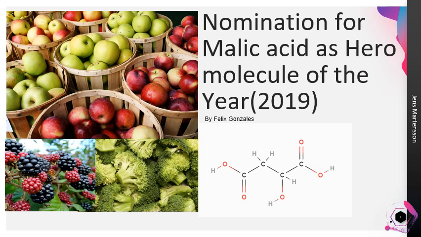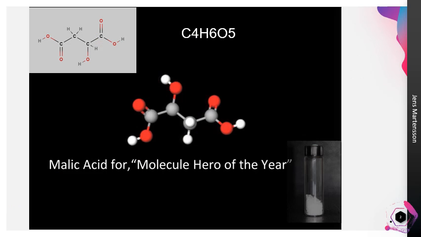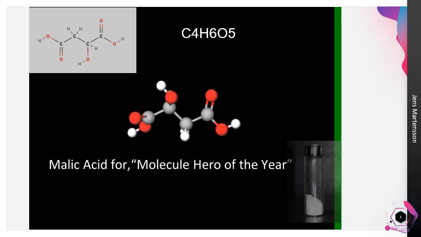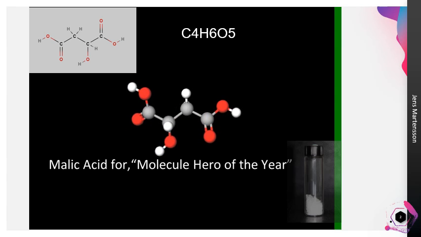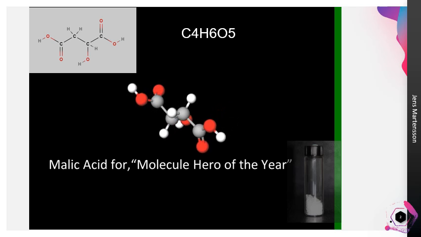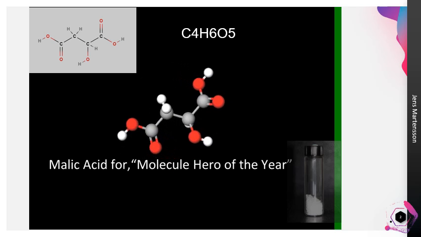Some may know it as the ingredient that gives a sour flavor like that of an apple. But there's much more to malic acid than a tart taste in food. So what exactly is malic acid? It's made of 4 carbons, 6 hydrogens, and 5 oxygens.